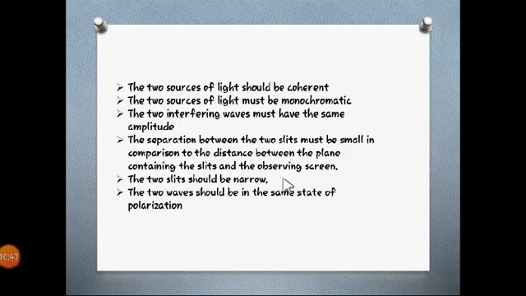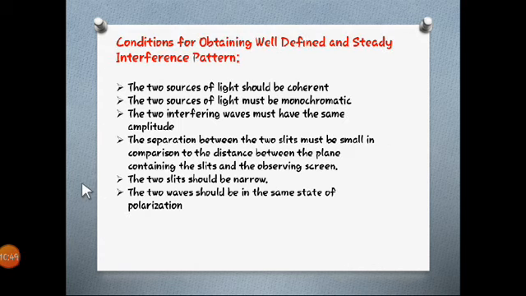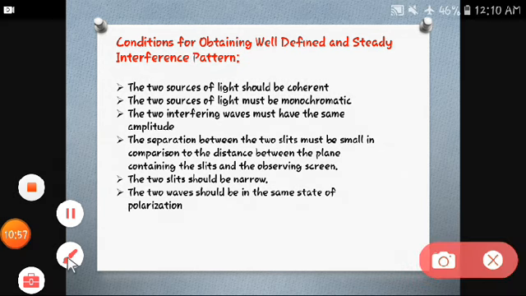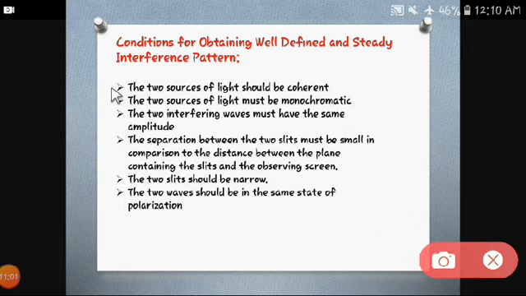Next point, which is a very important point, is the condition for obtaining a well defined and steady interference pattern. This is really very important, and it is always asked in board exams for 3 or 2 marks. It is very easy to remember. Let's see what that is. Condition for obtaining well defined and steady interference pattern.